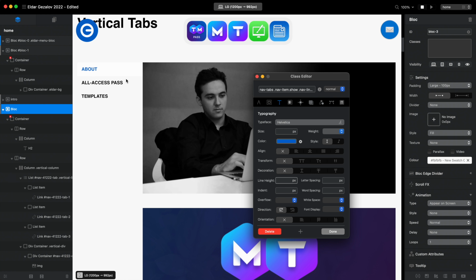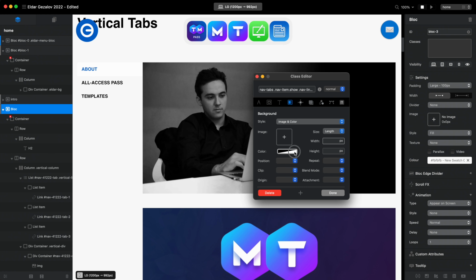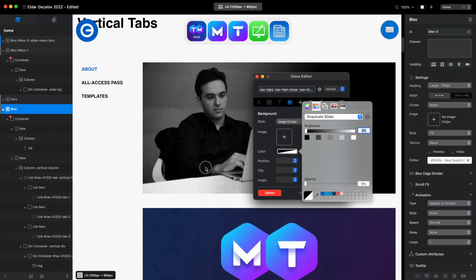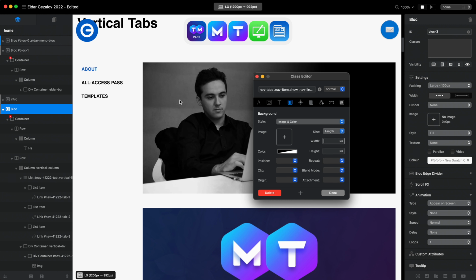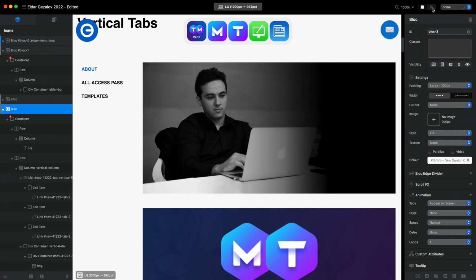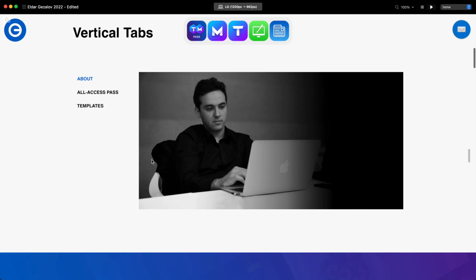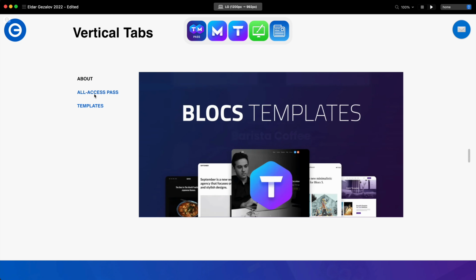You can see it is changing to blue. We can get rid of the background, so it is just the link without the background, and I think this is fine for now. So let's go and see how this looks. Yeah, I think this is exactly what we wanted.